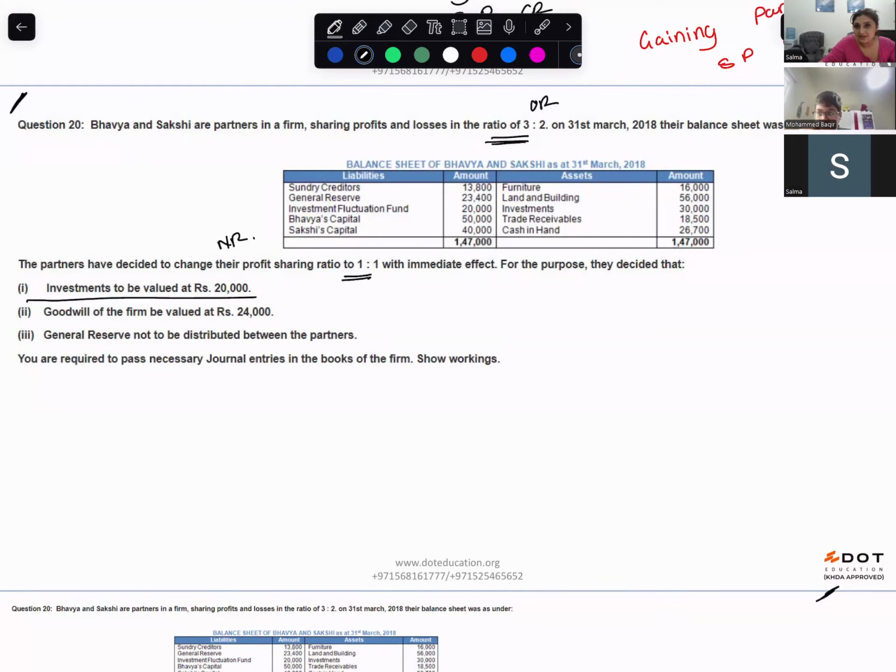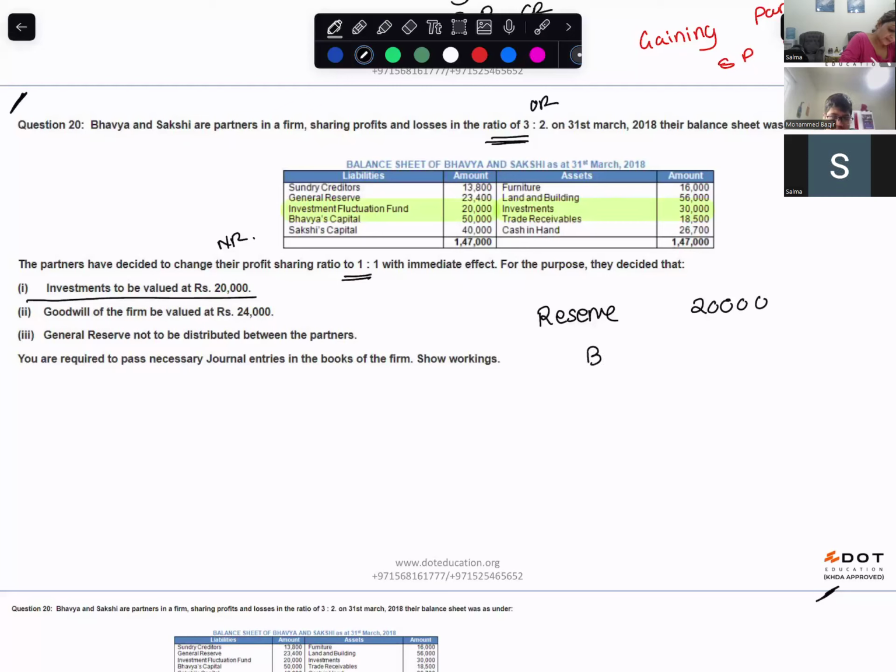So whenever you see investment, what will you do? What is the thing that you will go and look at? Investment fluctuation reserve, right? So the reserve is how much? Reserve is 20,000.